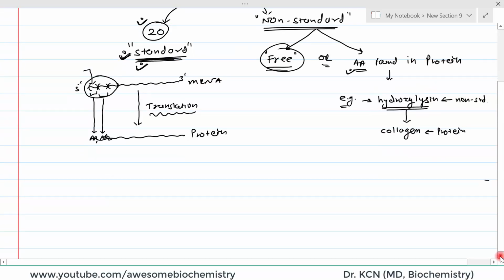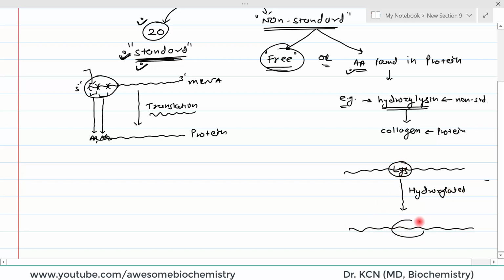See, suppose this is a collagen protein, okay. During translation, lysine is inserted into this protein. Later on, what happens? Translation is complete. Then, once translation is complete, this lysine gets hydroxylated, and it is converted into hydroxylysine, right.